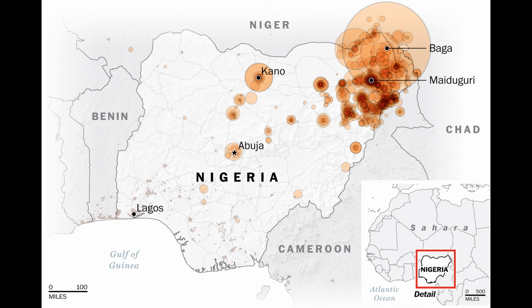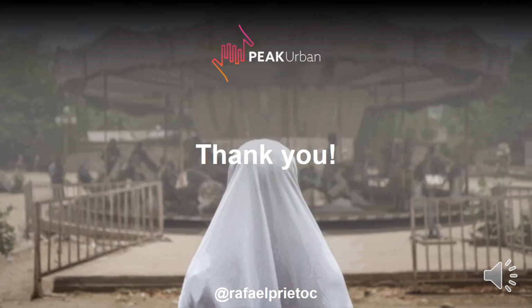Nearly 60 or 65% of the events that Boko Haram conducts actually happen in cities, including Maiduguri, with more than 500,000 people, Kano with 4 million people, and Abuja, the capital of the country. And so, when we speak about terrorism in West Africa, we're speaking about a very urban problem in the region, which has an impact on migration and displaced population, on the infrastructure of the cities, on the development of the region, and more. Thank you very much.